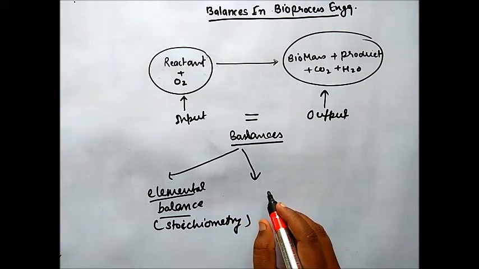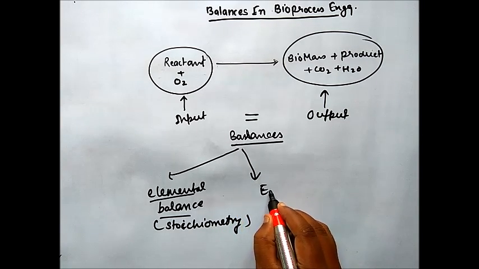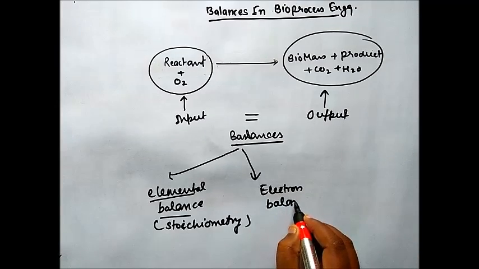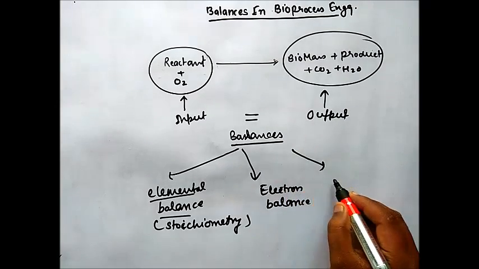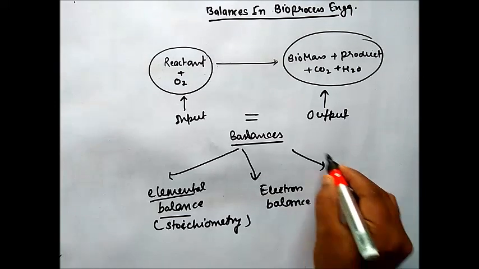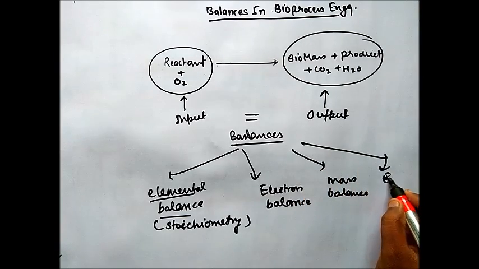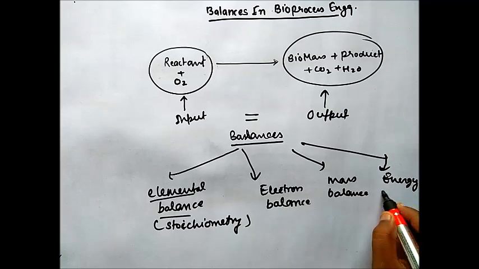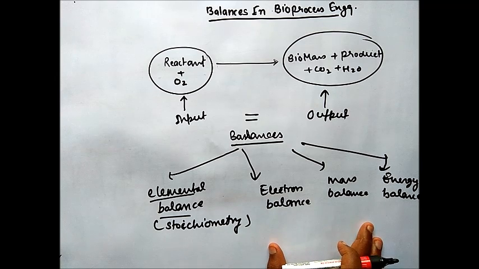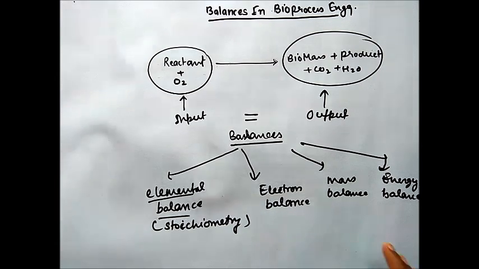The second one is electron balance, the third one is mass balance, and the fourth one is energy balance. These are the balances which we are going to discuss in this chapter. Let's see them one by one.